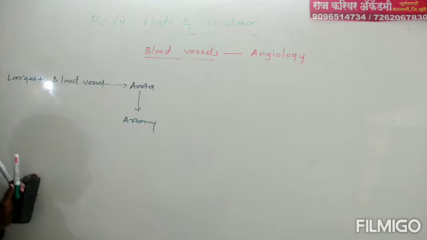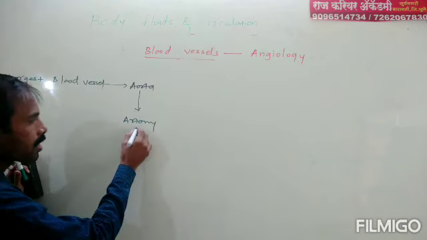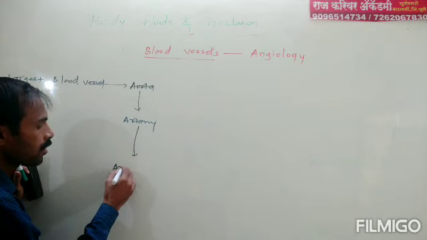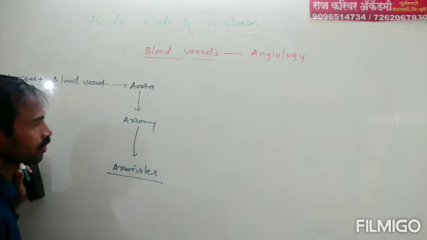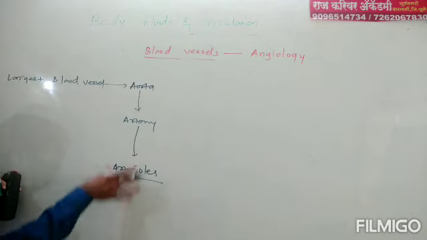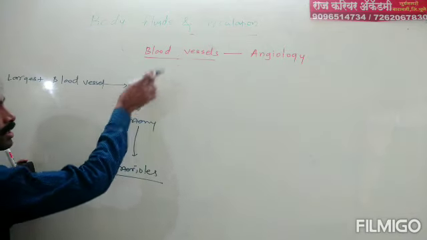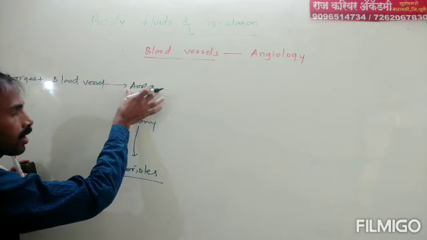Aorta का distribution artery मध्ये होतं. आर्टरीचं डिस्ट्रीब्युशन आर्टरिओल्स. आर्टरिओल्स मध्ये आर्टरीचं डिस्ट्रीब्युशन होतं. Means largest artery is known as aorta. Largest blood vessel is known as aorta.